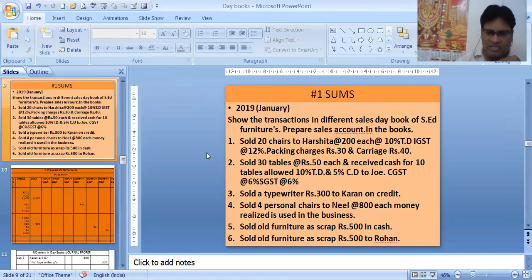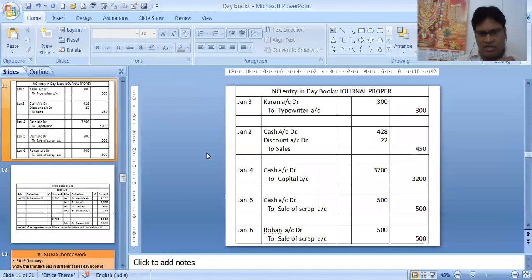So let's see the journal entry for this one. January 2, cash account debit 428, which is 450 minus 22 rupees 50 paise. Actually, the discount is coming to 22.50, and I have taken 22 rupees, so it would have been 427.50, but I have taken 428. So cash account 428, discount allowed 22, and to sales 450. So this was our journal entry for those 10 tables.